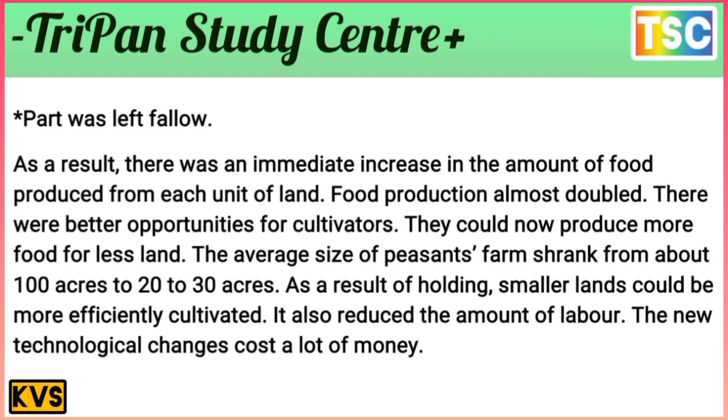The average size of a peasant's holding shrunk from about 100 acres to 20 to 30 acres. As a result, a smaller holding could be cultivated more efficiently. It also reduced the amount of labor. The new technology changed the cost a lot of money here.